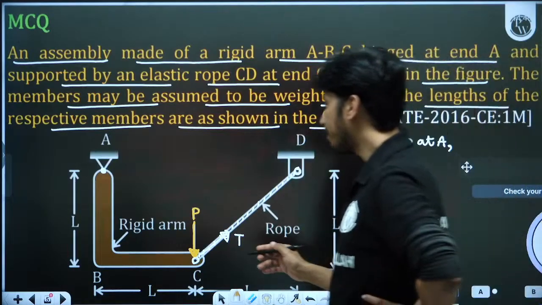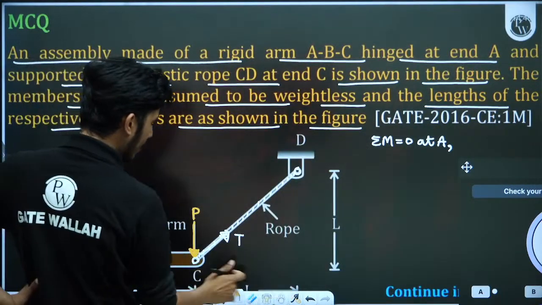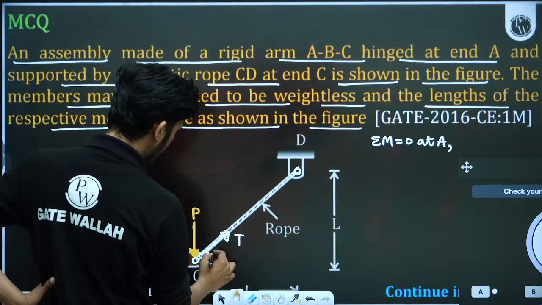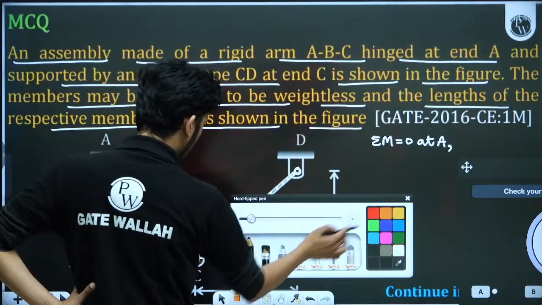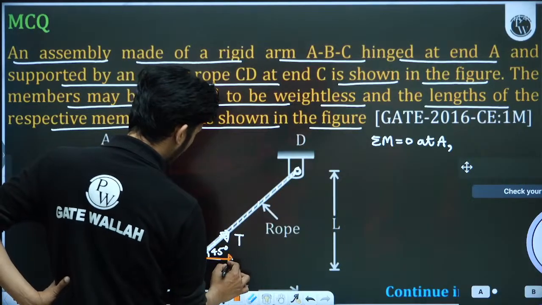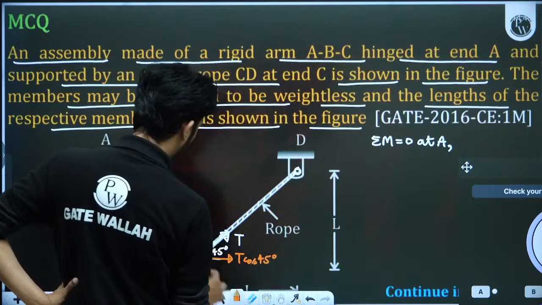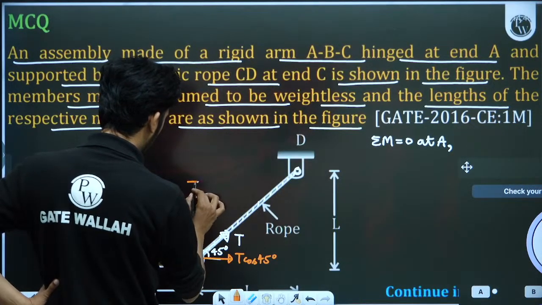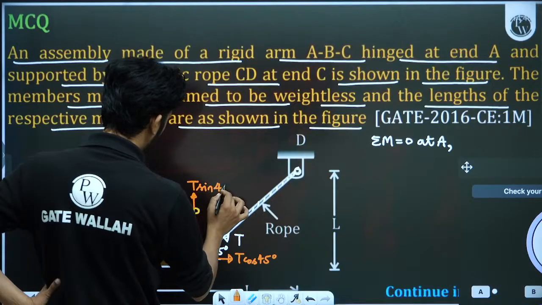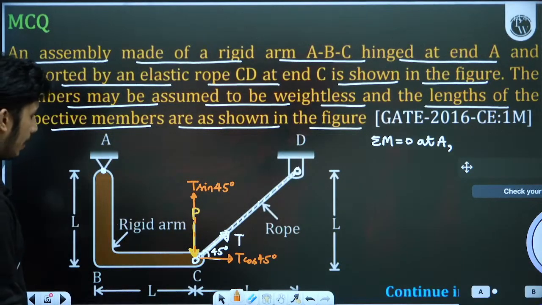So what is this angle? This length is L and again this length is L, so this angle will be 45 degrees. And if this angle is 45 degrees, there are two components of this T. One component is T cos 45 degrees, and in this direction it will be T sin 45 degrees. Any other force? No, no other force here.